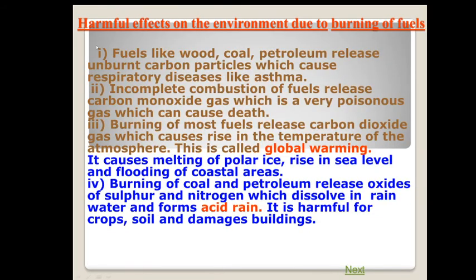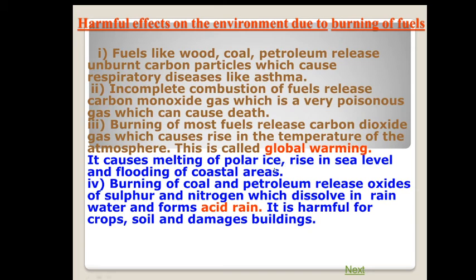Now, what are the effects of burning, especially the harmful effects? See, fuels like wood, coal, petroleum release unburnt carbon particles which cause respiratory diseases like asthma. Incomplete combustion of fuel releases carbon monoxide gas, which is a very poisonous gas which can cause death. Burning of most fuels releases carbon dioxide gas, which causes rise in the temperature of the atmosphere. This is called global warming.